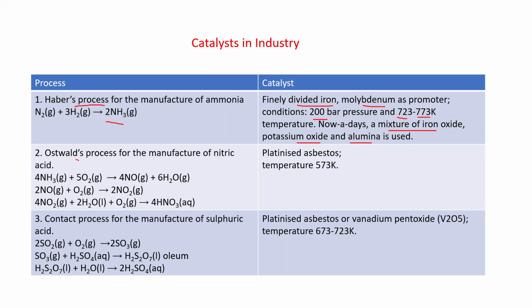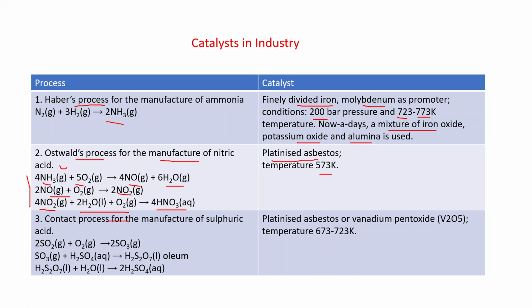Another one is the Ostwald process for the manufacturing of nitric acid. These are the reactions taking place in this case. Ammonia, when it reacts with 5O2 oxygen, converts into 4NO and 6H2O. This NO reacts with O2 to form NO2, and this NO2 reacts with H2O and O2 to form HNO3. In this case, the catalyst is platinized asbestos and temperature is 573 Kelvin.